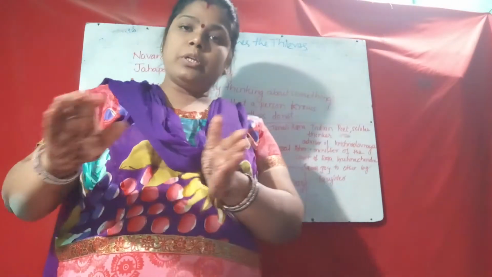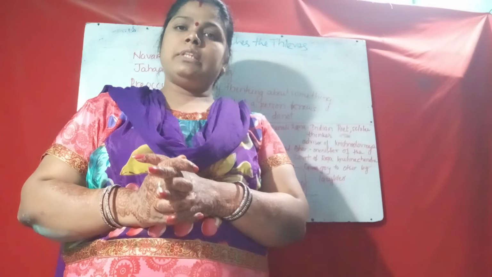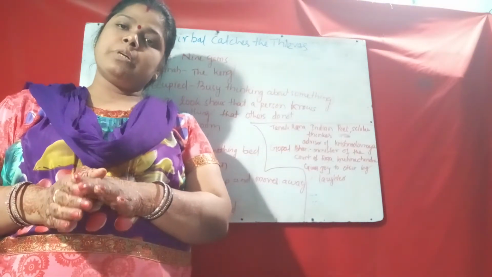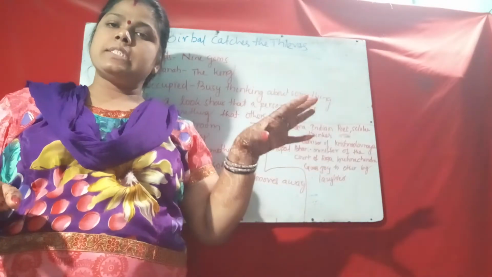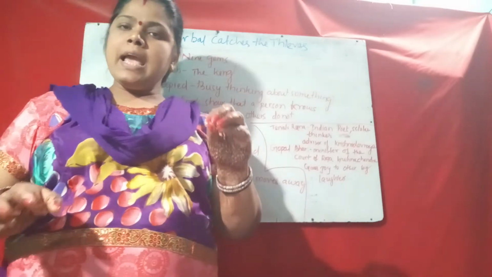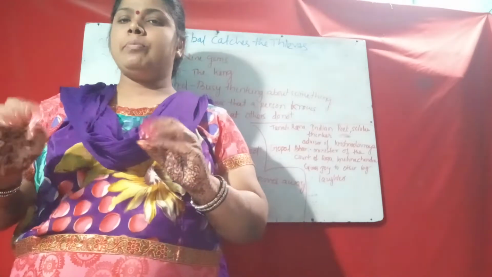Among the Navaratna, Birbal is the most intelligent, clever minister, and he is the most favorite minister of Akbar. Akbar always takes help from Birbal, and Birbal has the solution to each and every problem.